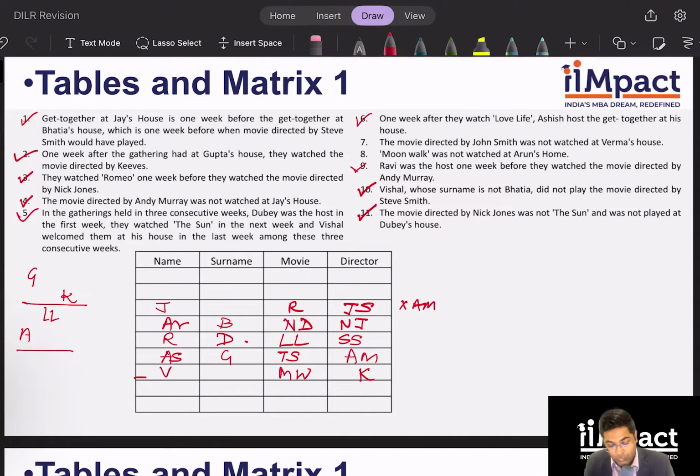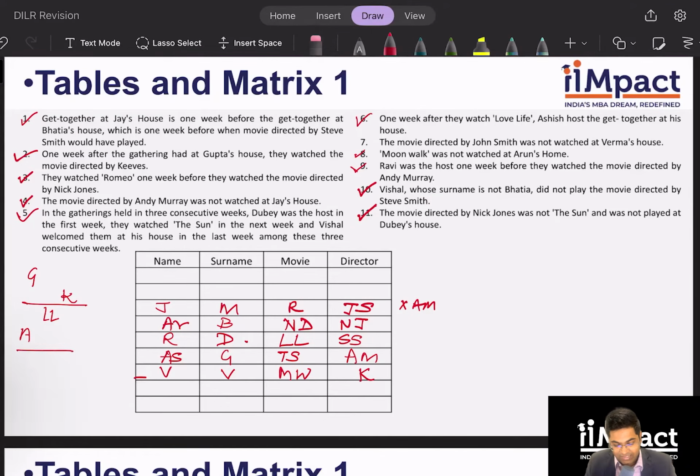Now the last clue, which is talking about clue number 7. The movie directed by John Smith was not watched at Verma's house. So therefore Verma will be here and Mehta will be here. And that's it. My table is complete. I hope that you have been able to understand how finding two clues which have three unique rows can help you structure the table much, much faster.